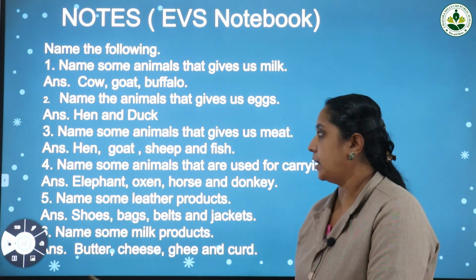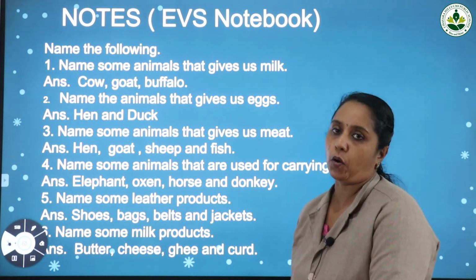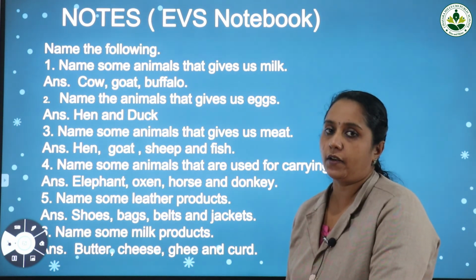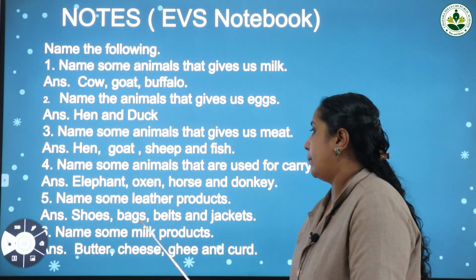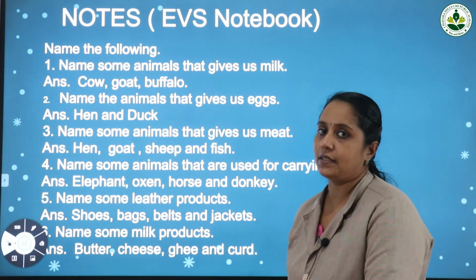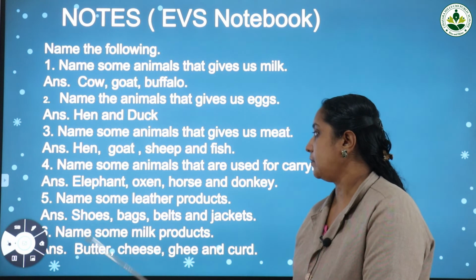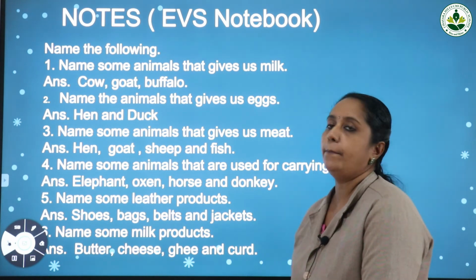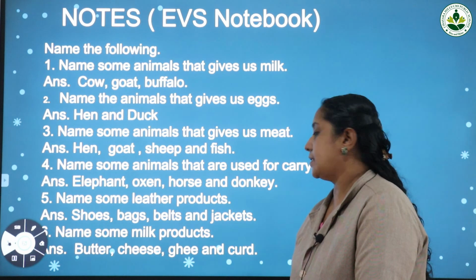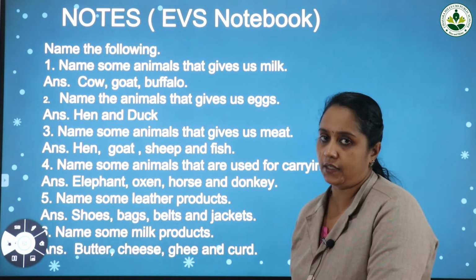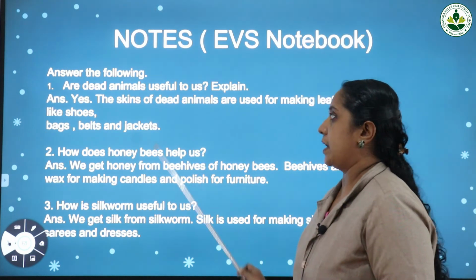Now fifth question, name some leather products. Which are the products that we get from skins of animals? Yes, shoes, then bags, belts and jackets. The last one, name some milk products. Butter, cheese, ghee and curd. Now there are three question answers.